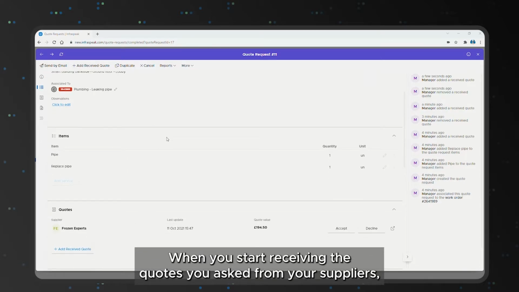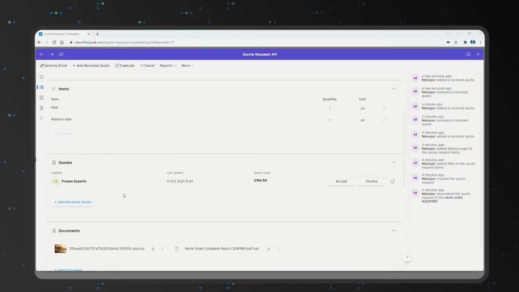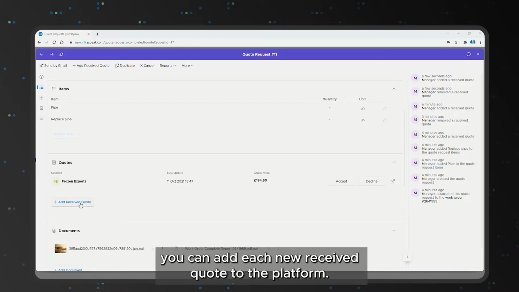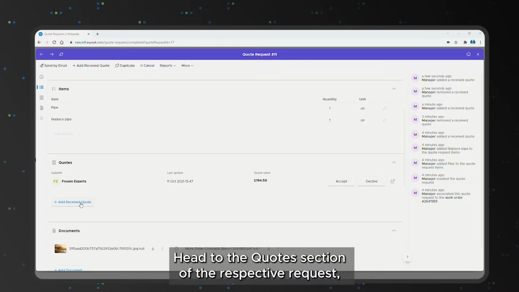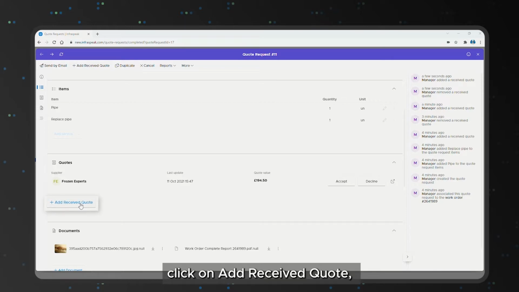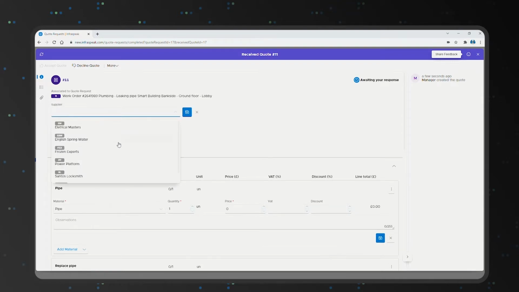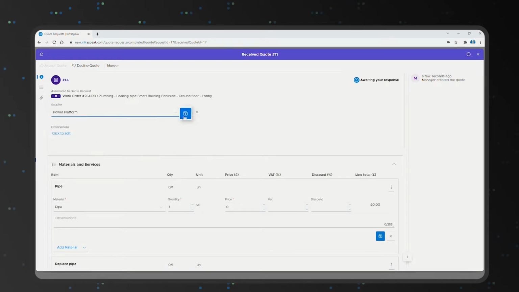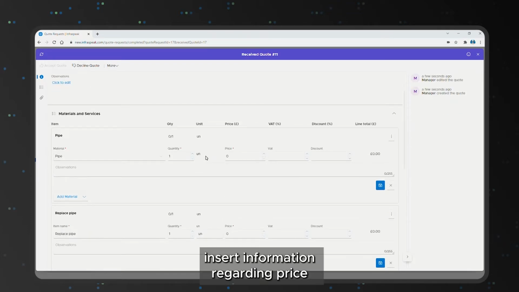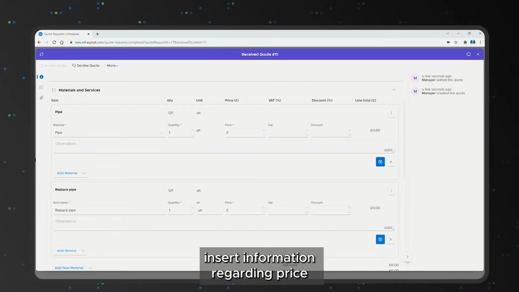When you start receiving the quotes you asked from your suppliers, you can add each new received quote to the platform. You just need to head on over to the quote section of the respective request, click on Add Received Quote, specify which supplier sent the quote, insert information regarding the price, and save all details on Infraspeak.